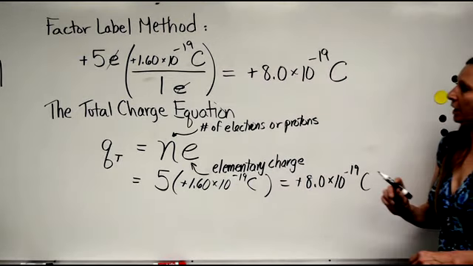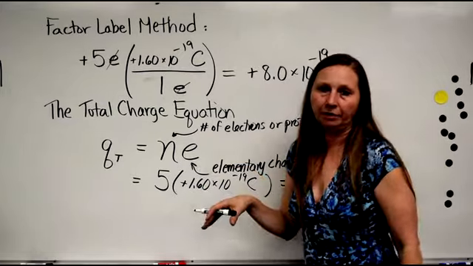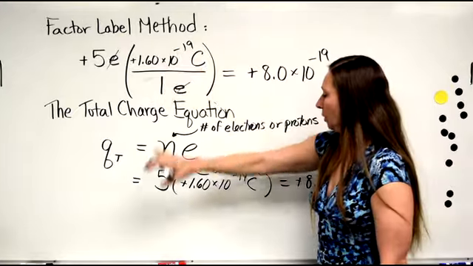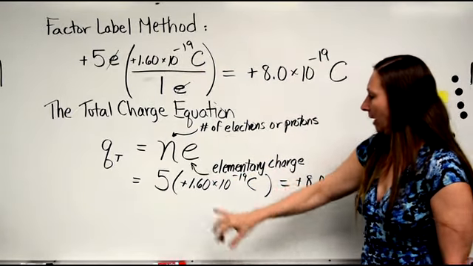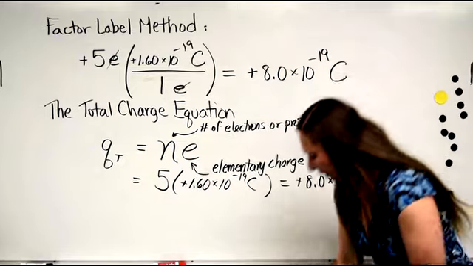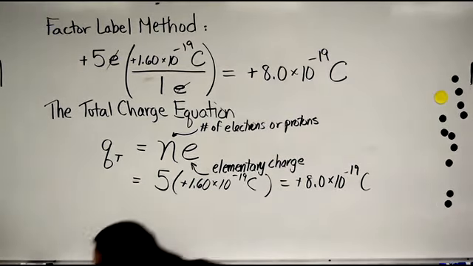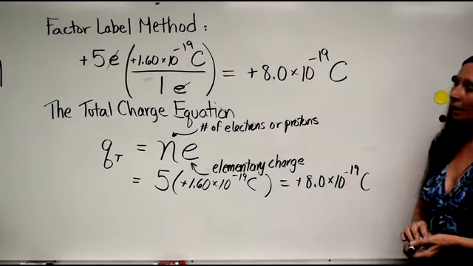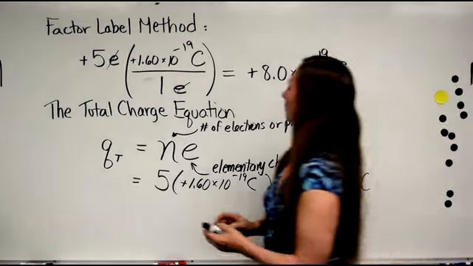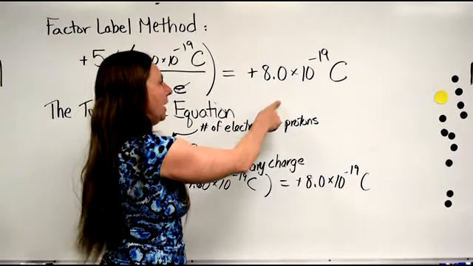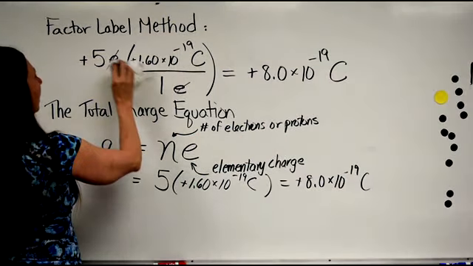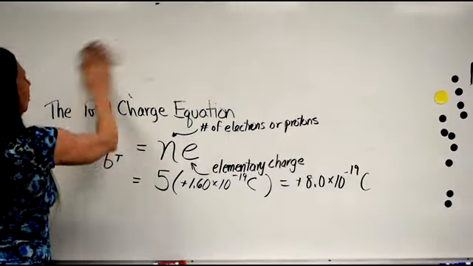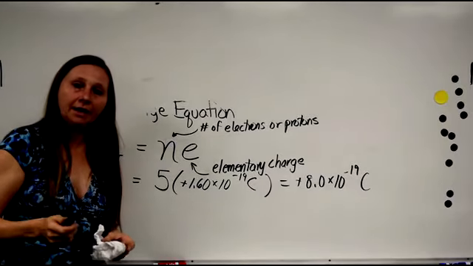So it doesn't matter if you use the factor label method, where one elementary charge is 1.6 times 10 to the negative 19 coulombs, or use this little equation, where again, one elementary charge is 1.6 times 10 to the negative 19 coulombs. It doesn't really matter. You can think of it either way. But what we figured out is that the charge on the fur is positive 8 times 10 to the negative 19 coulombs.